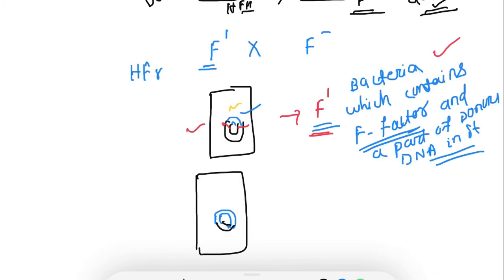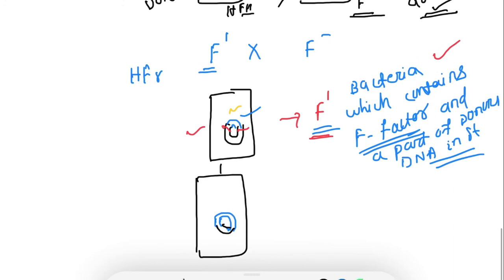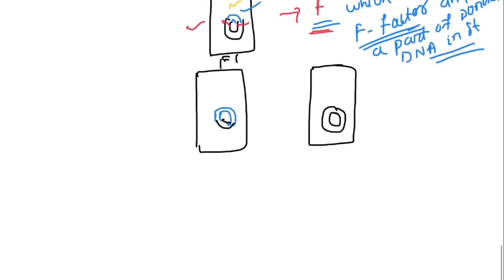Okay, so this one is the F prime. So it contains the F factor and a part of the donor's DNA. When it is conjugated with F minus, then what will be the final product?